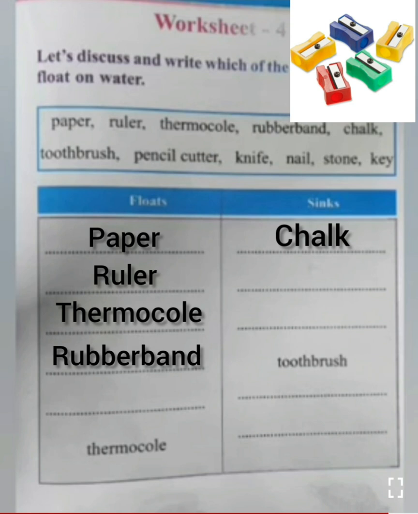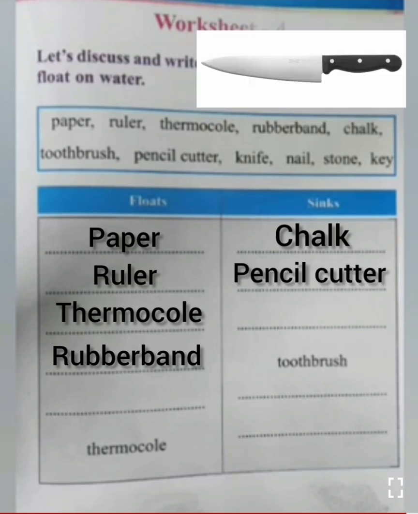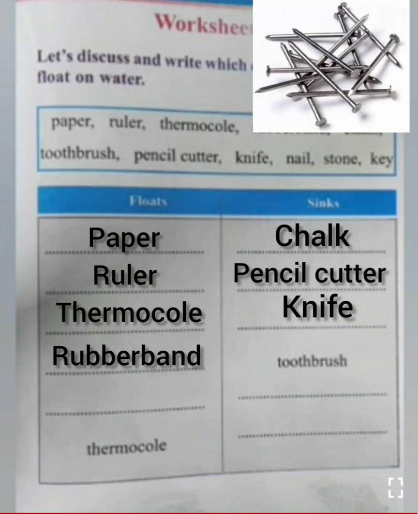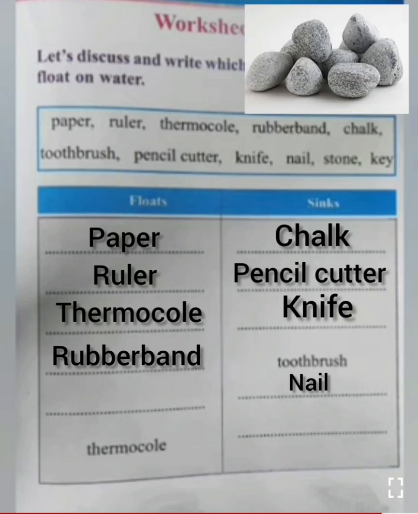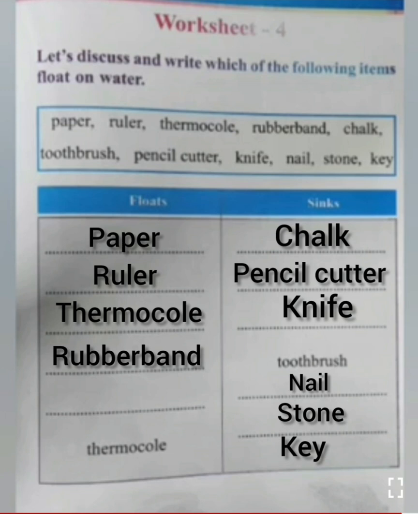Pencil cutter, yes, it's a sharpener. It's got a small steel part, so it also sinks. Knife, yes, it also sinks. Nail, it's iron, so it also sinks. Stone, it sinks. Key, sink. So you came to know which are sinking and which are floating. So you have to do the experiment at home.